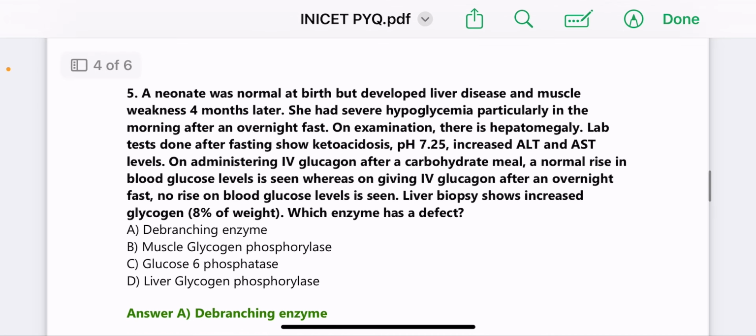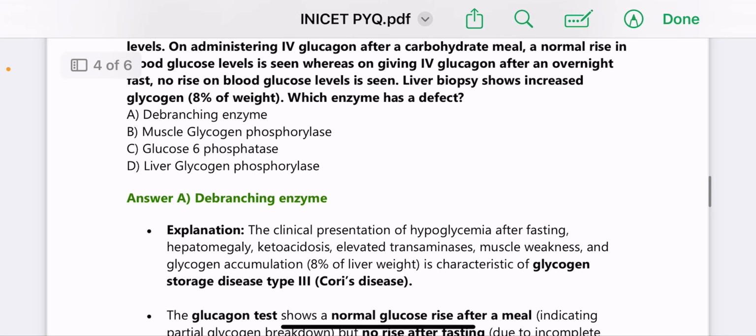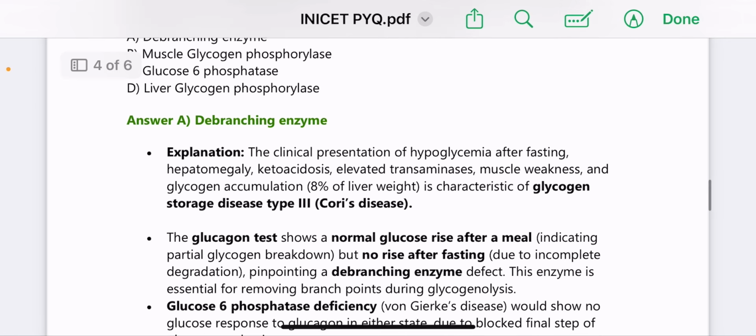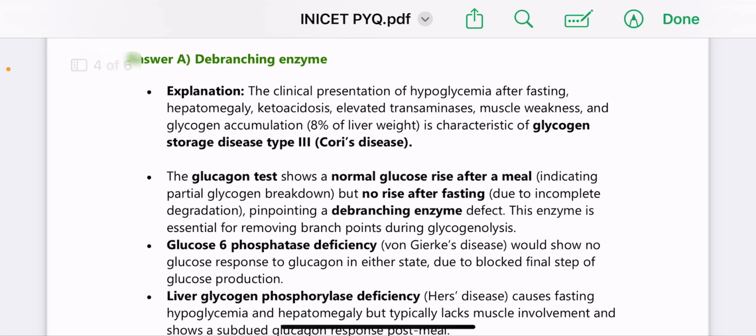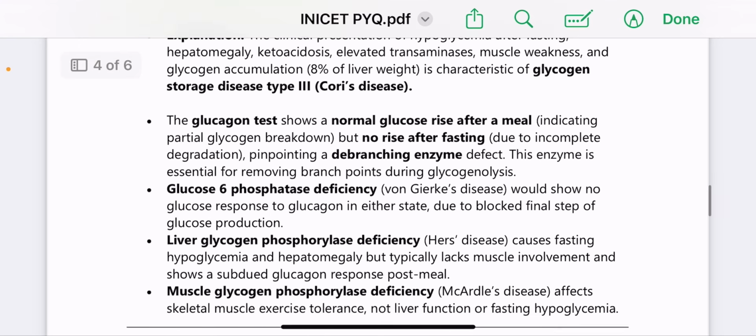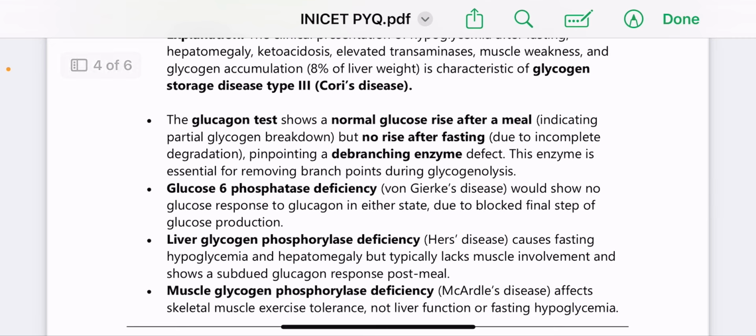Which enzyme has a defect? Answer is debranching enzyme. The clinical presentation of hypoglycemia after fasting, hepatomegaly, ketoacidosis, elevated transaminases, muscle weakness and glycogen accumulation, 8% of the liver weight, is all characteristic of glycogen storage disease type 3, that is Cori's disease. The glucagon test shows a normal glucose rise after a meal but no rise after fasting, pinpointing a debranching enzyme defect. This enzyme is essential for removing the branch points during glycogenolysis.